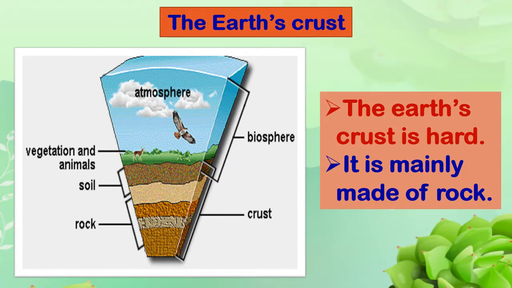The earth crust. The earth crust is hard. It is mainly made up of rocks. What do you mean by earth crust? The crust means the outer covering. So, the earth crust means the outer part of the earth we live on. It is mainly made up of rock and it is very hard.